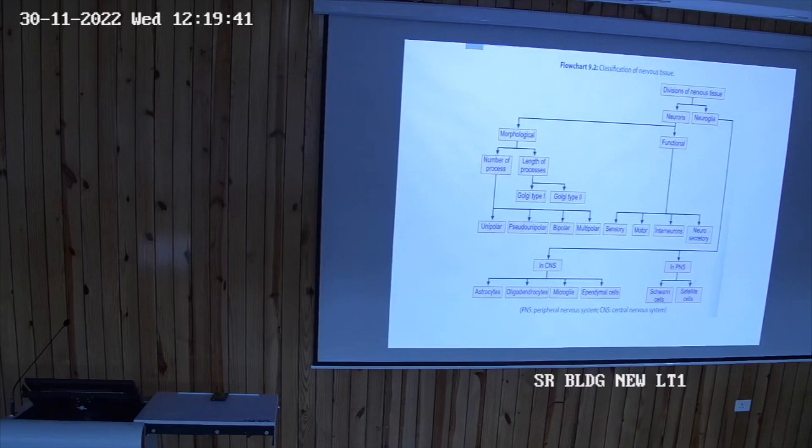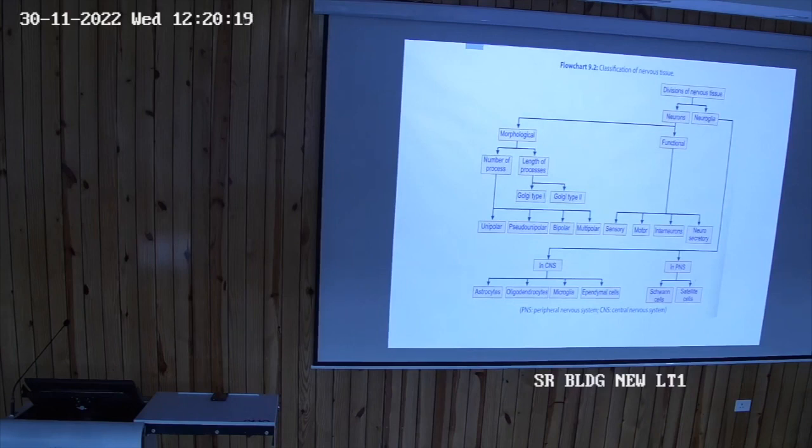The autonomic nervous system is divided into two parts, sympathetic part and parasympathetic part. Let's discuss this first so you will understand.